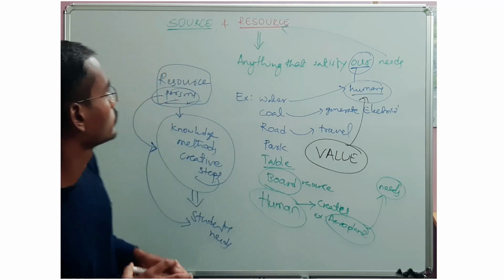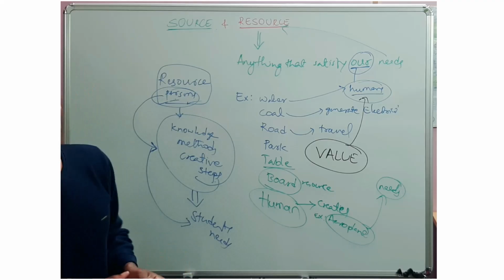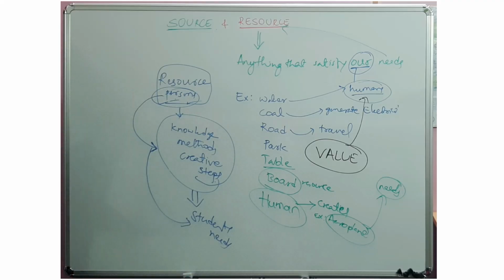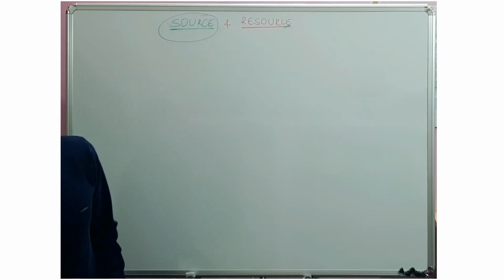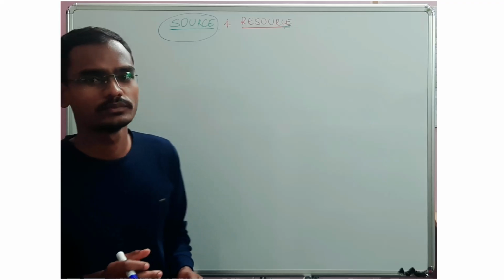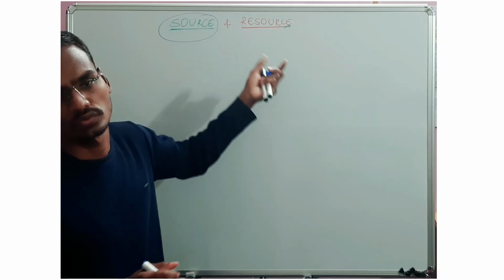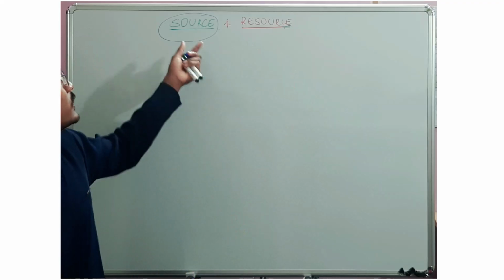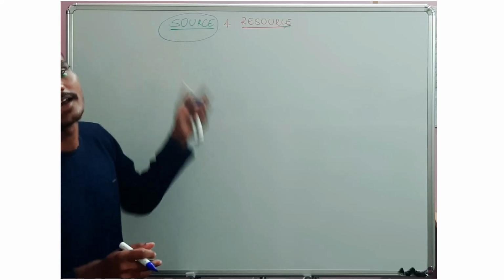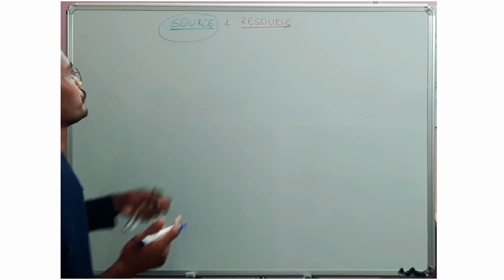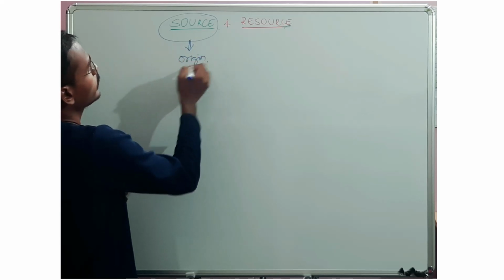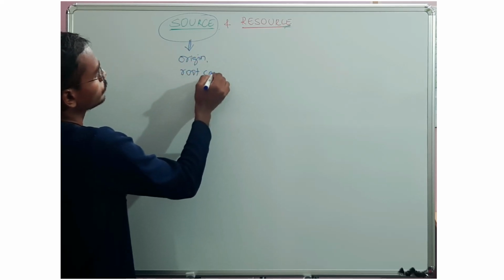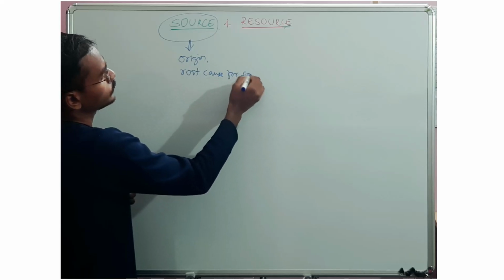Let's switch to the word source. What does it actually mean? Let's try to understand. The meaning of the word source is very simple. I don't know why we get confused between the word source and resource. I don't know really, because the word source is as simple as simple. Source means origin or a root cause for something.